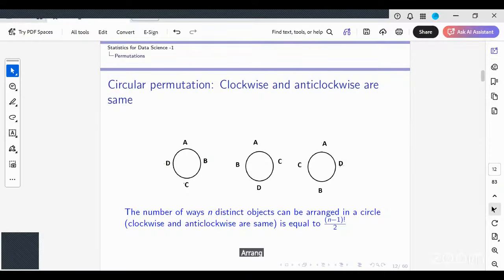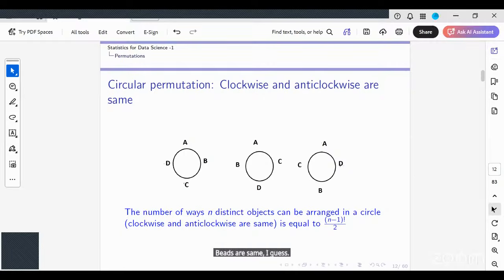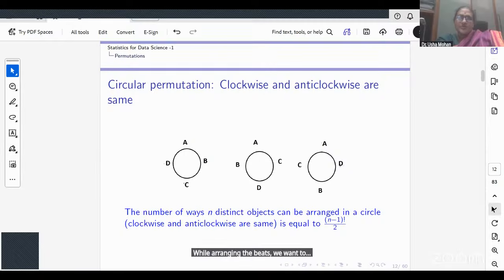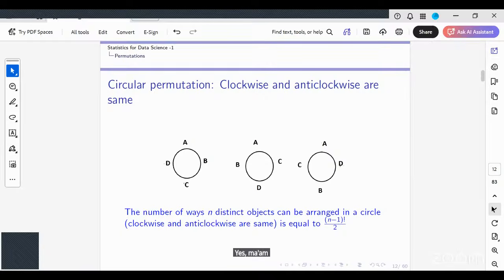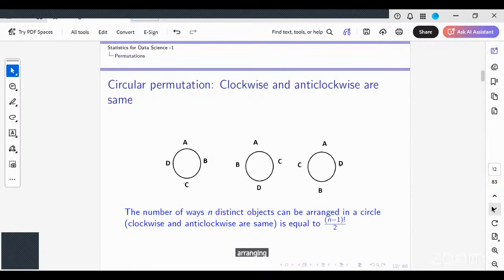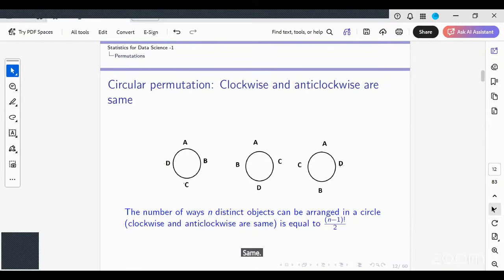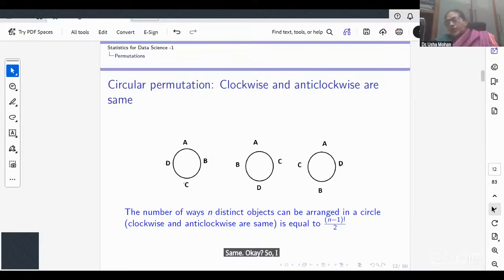For beads, they might be the same. When arranging people at a table, we want them different. Clockwise and anti-clockwise would be same when you're arranging beads or when you're arranging people? Beads, ma'am. When you're arranging beads, suppose I have a red color, clockwise will be the same. Okay. Same. So I think what you need to understand is in the context of the problem, these are